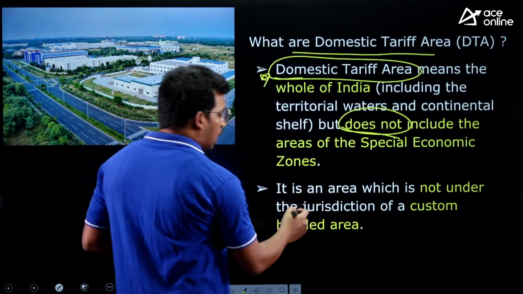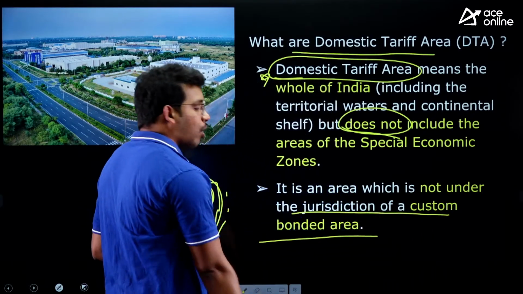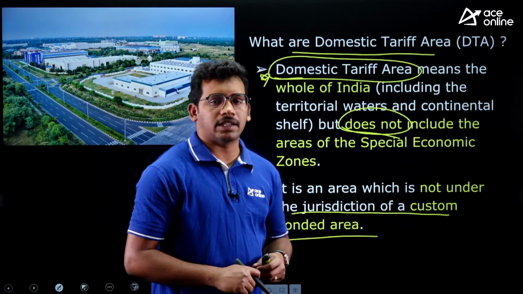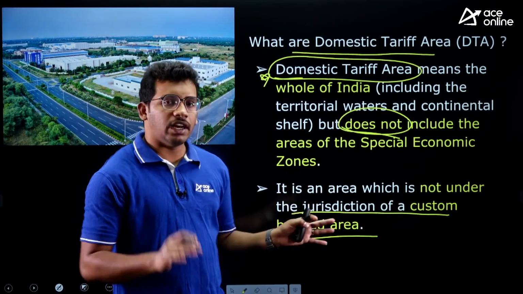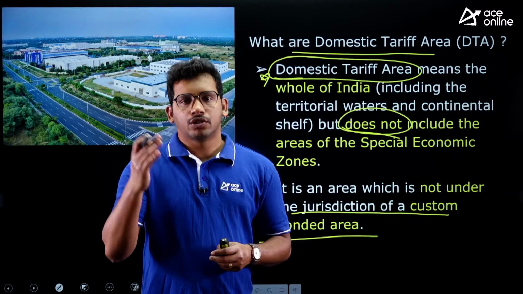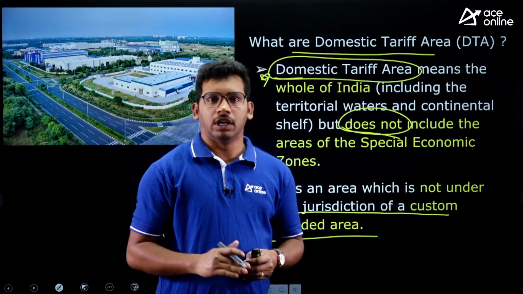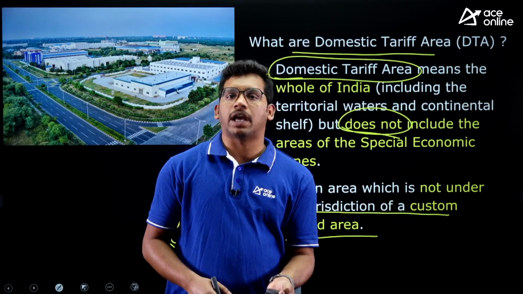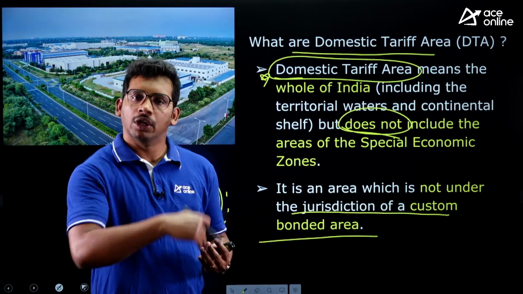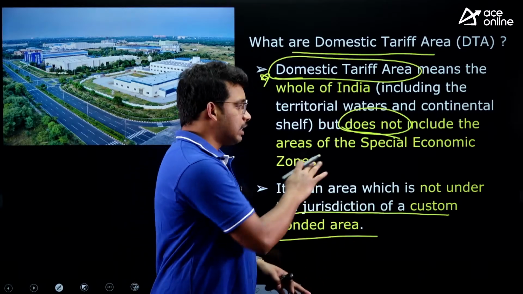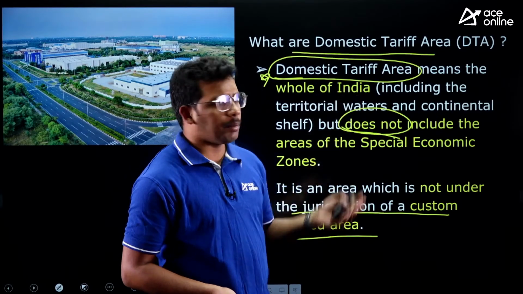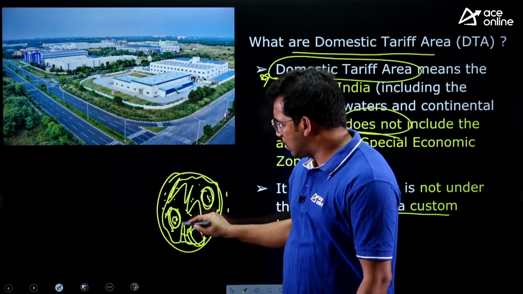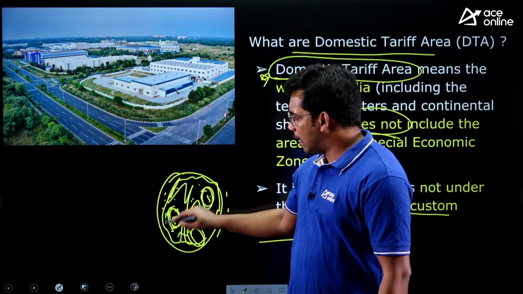It is an area not under the jurisdiction of a customs bonded area. So what is customs tax? Customs tax is generally laid on imports and exports. So if you are importing some goods from the USA, they need to go through the customs officials. They will check and lay some tax, then only will you be able to enter the Indian market.